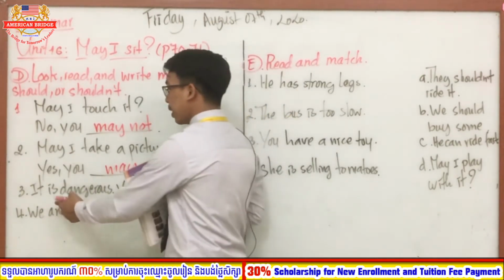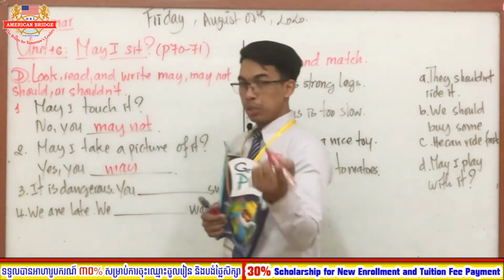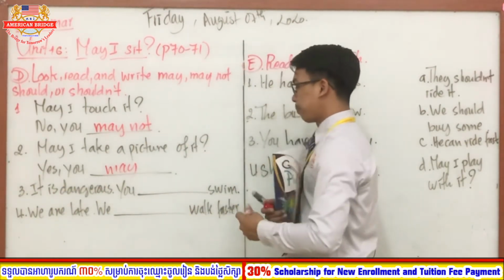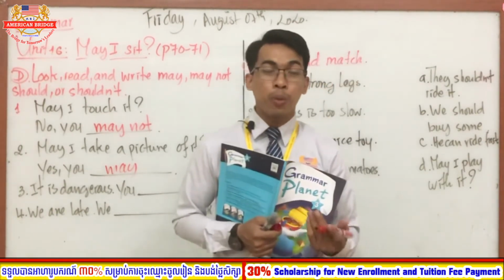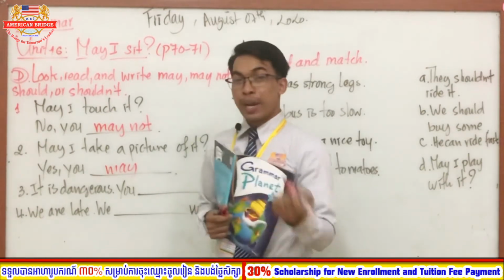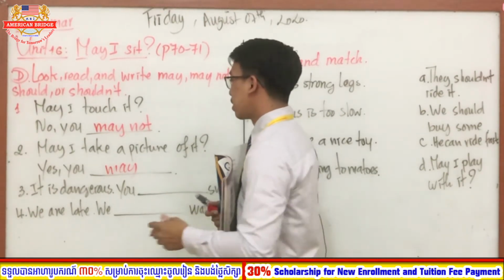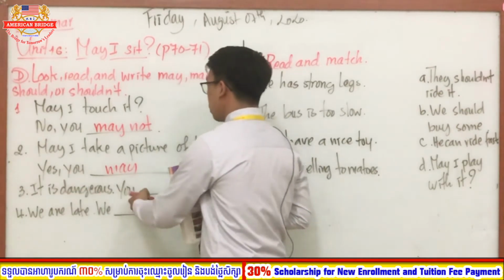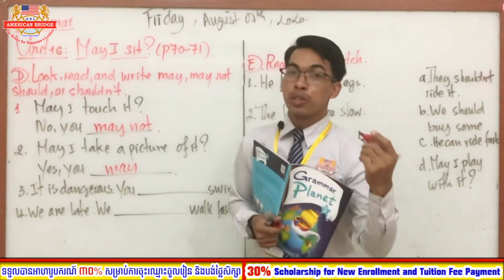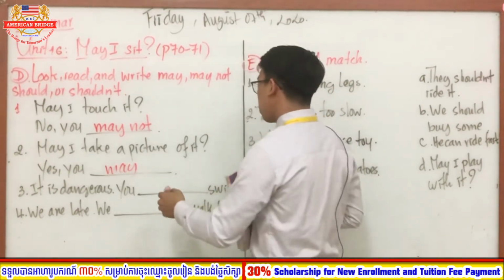Good. So number 3, it is dangerous. You blah blah blah swim. So what is the correct answer that you have to use in this space, everyone? Very good. So the correct answer is yes. It is dangerous. You should or shouldn't, everyone? Very good. So you shouldn't.